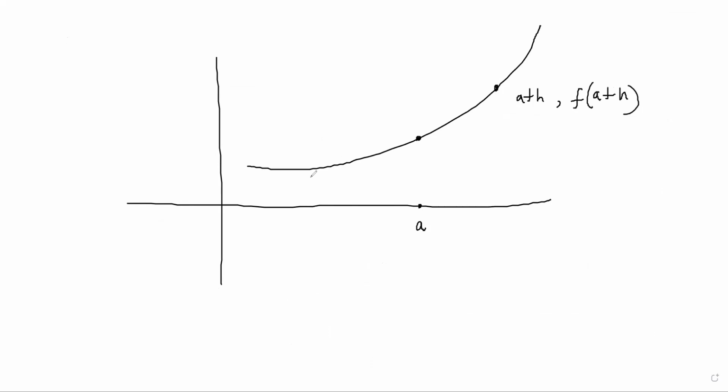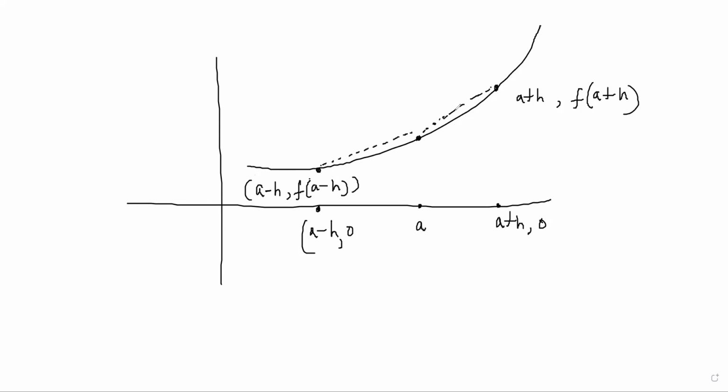And one point is slightly behind, this point is A minus h, f of A minus h. The function has a derivative at A if the slope from this side is the same as the slope from this side. The slope between these 2 points should match the slope between these 2 points in the limit h tends to 0.